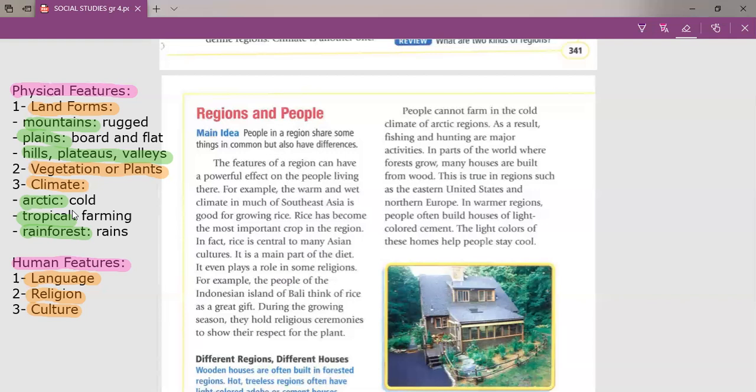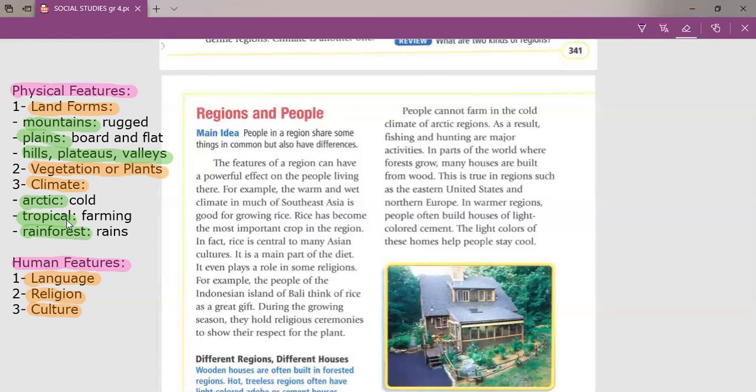How? For example, India. India has a warm and wet climate, and this warm and wet climate helps them to grow rice. And rice, guys, is considered the most important crop in India. Sometimes they hold religious ceremonies to show respect for this plant, for rice. So look how the physical features affect the habits and the culture of people in some regions.